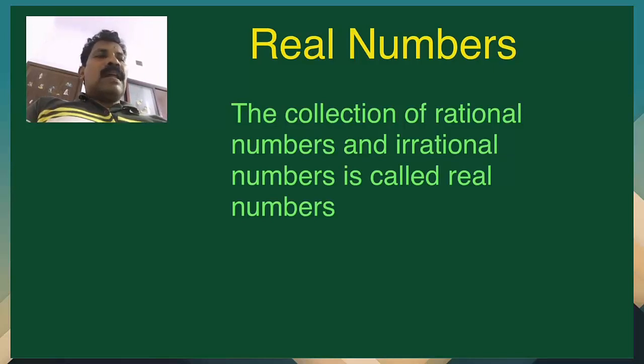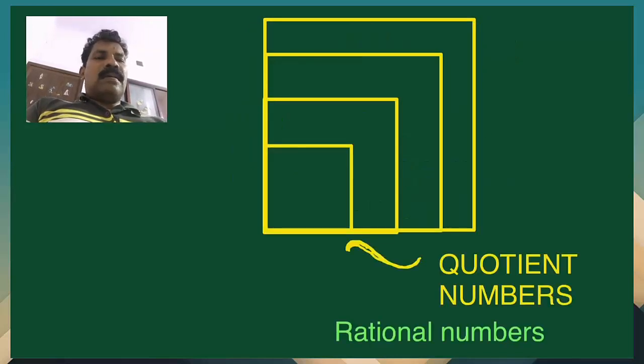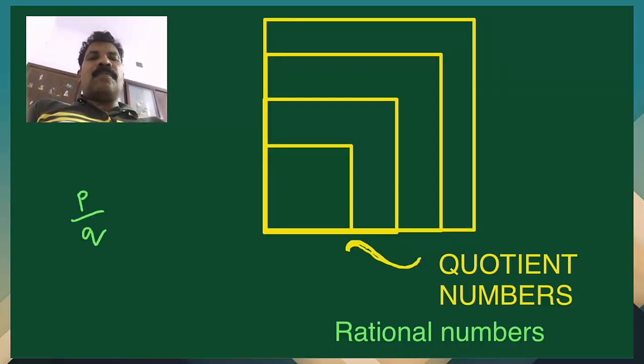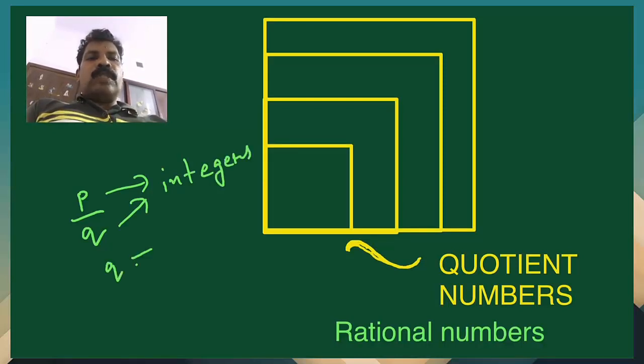एंड rational numbers क्या है? Rational numbers or quotient numbers means numbers of the form p by q, numbers which can be written in the form p by q, where p and q integers होना चाहिए, p and q इंटीजर्स होना पड़ेगा और q नॉन ज़ीरो भी होना पड़ेगा, q ज़ीरो नहीं होना है. ऐसा सारे नंबर्स होगा क्वेश्चन नंबर्स.